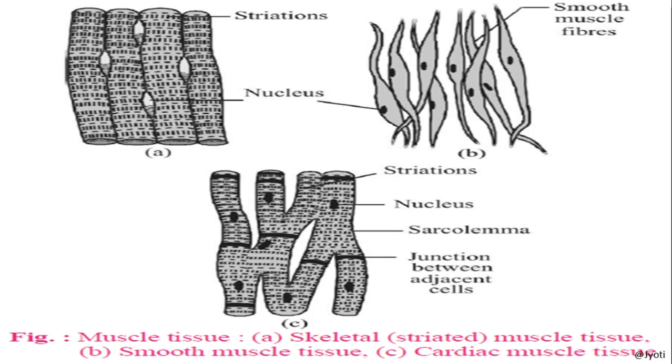So here is another picture of the three types of muscles. You can see the first one is the skeletal muscle having striations, light and dark bands, and then the spindle shaped smooth muscles. Then cardiac muscles are also having striations, but the difference between skeletal and cardiac muscle is that the cardiac muscles are branched.